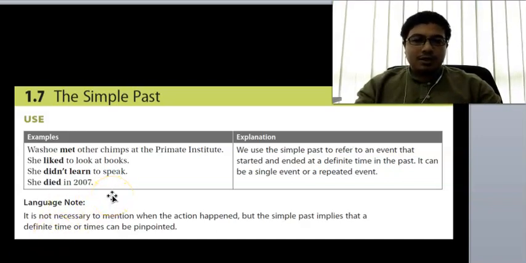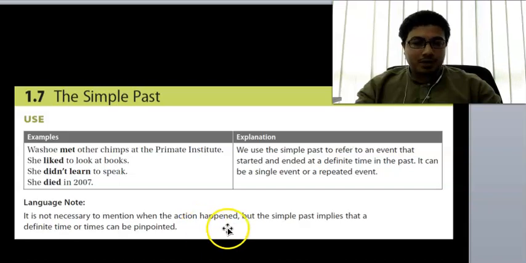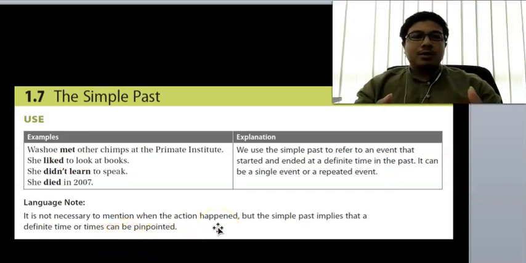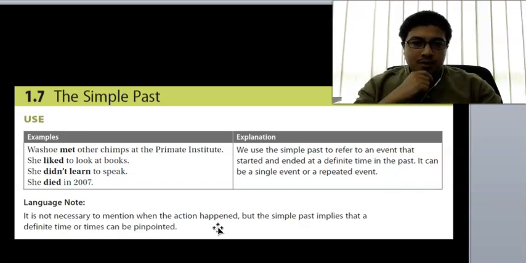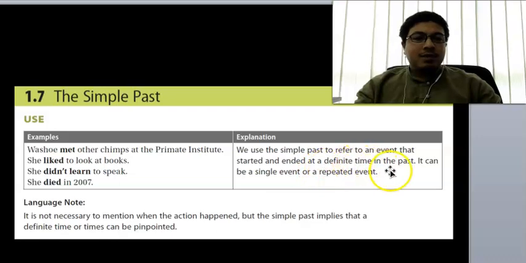However, it is not necessary to mention when the action happened, but the simple past implies that a definite time or times can be pinpointed, so it helps you to know when it happened in the past. So to conclude, we use simple past tense to refer to an event that started and ended at a time in the past. So it can be a single event or a repeated event that happened in the past and is no longer happening in the present.